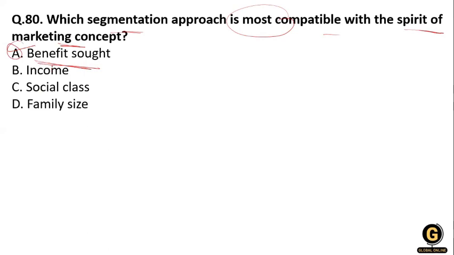What is in the marketing concept? We focus on the needs and wants of the customer in order to develop the marketing strategy, and not only to satisfy the needs of the customer, but also accomplish the goal of the organization. So that's why the spirit of the marketing concept is benefits sought.